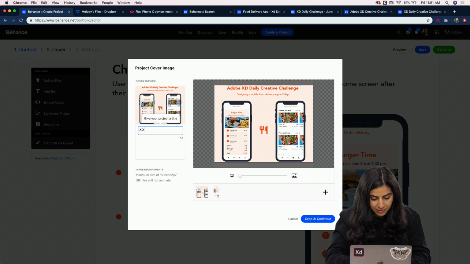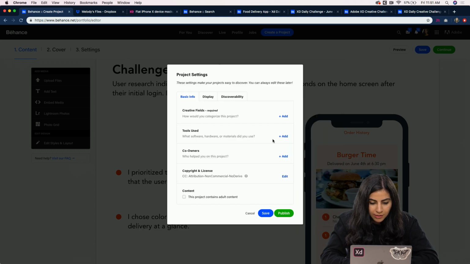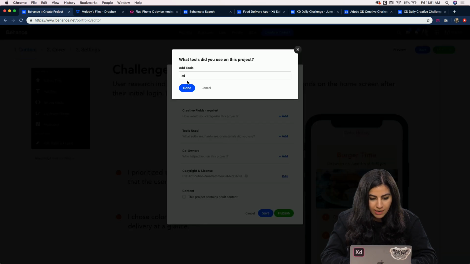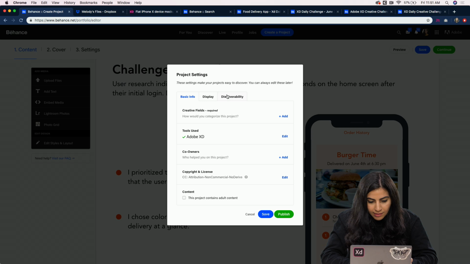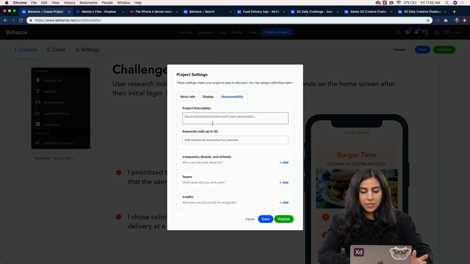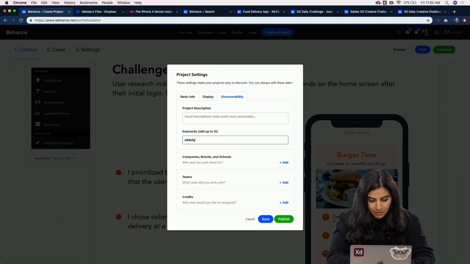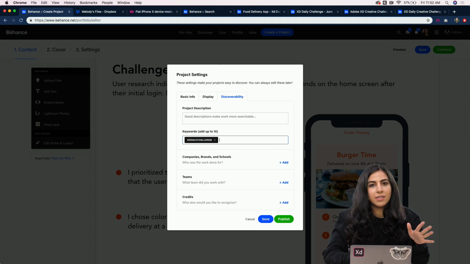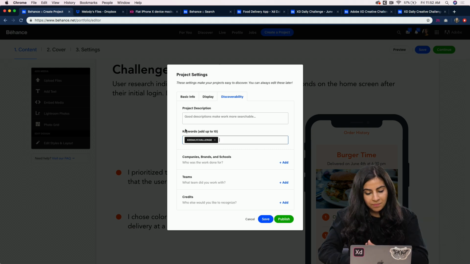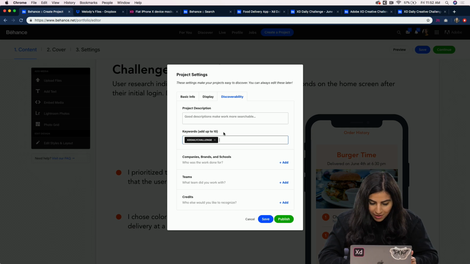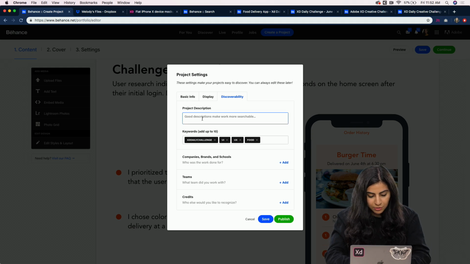But we can name our project XD DCC food delivery app, and then you can add the tools that you use. So we can say XD, and then something that you should add to your project is the keyword XD daily challenge, because that way we can find your projects and you can look at other people's daily challenge projects and get inspiration and appreciate the projects or comment. And you can add some other keywords too, and then a description. I'm just gonna say food delivery app, and then save.